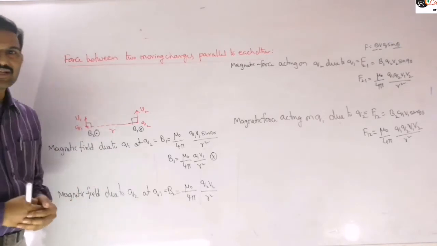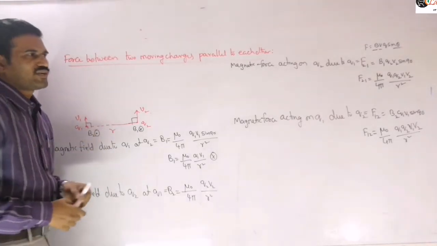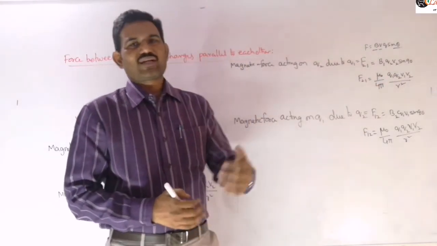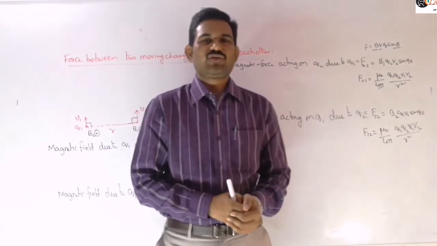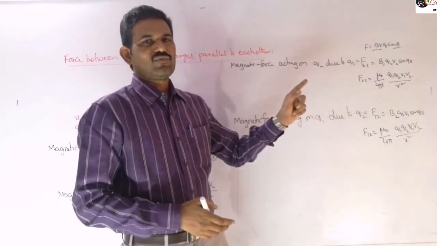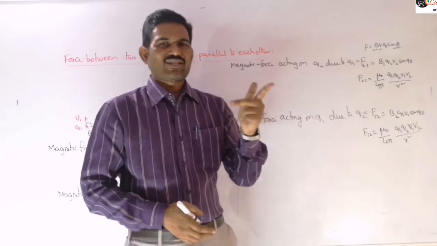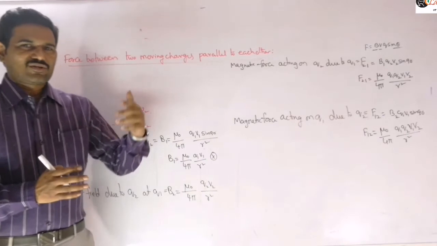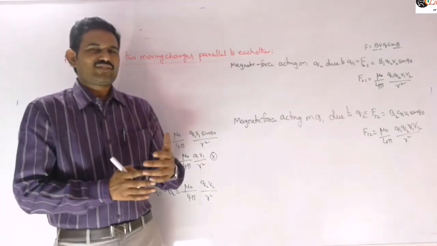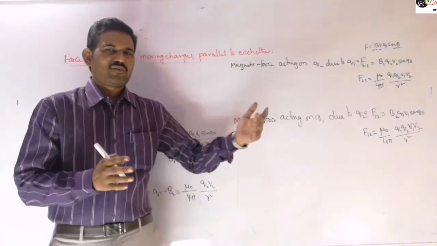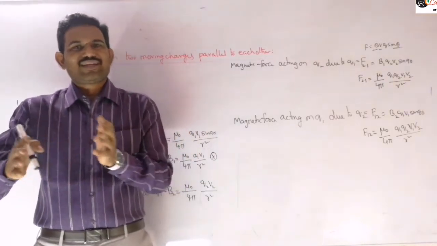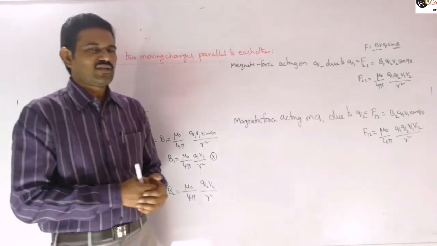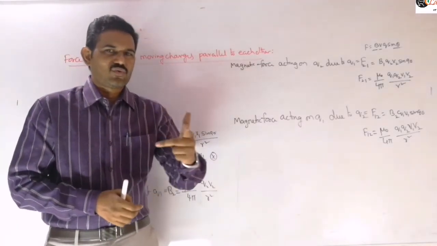Now let us identify the directions. To find the direction of the magnetic force acting on a moving charge, which principle do we need to use? Either the cross product rule, or otherwise Fleming's left hand rule, right? You should not forget all this. The topics we are discussing from the beginning of electromagnetism, from the beginning of moving charges, are all interrelated. One principle we need to use in the next topic as well. So there we need to use Fleming's left hand rule, right?